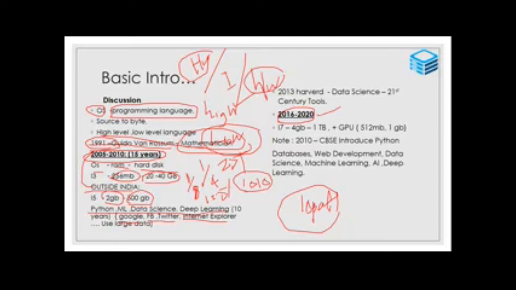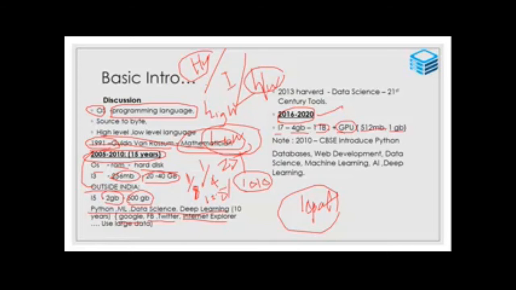So in 2016 to 2020 in India, we had well configured systems: i7, 4 GB RAM, 1 TB hard disk, then GPU, graphical processing unit, 512 MB, 1 GB.